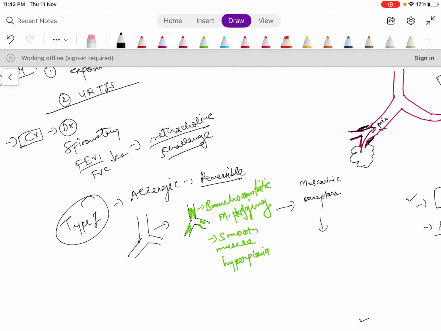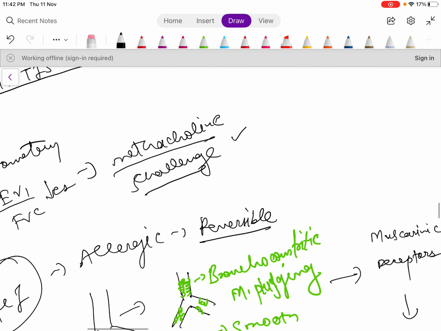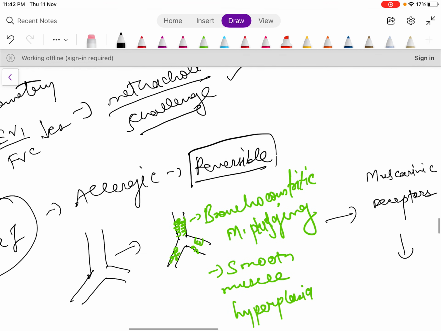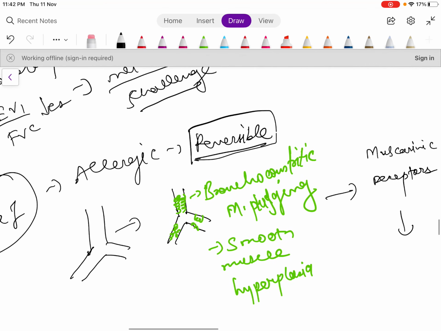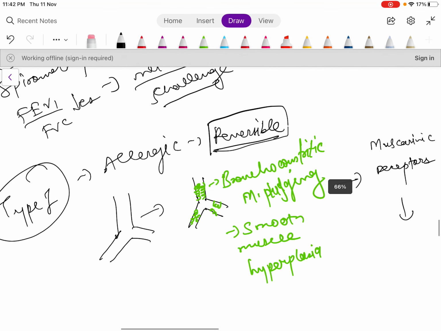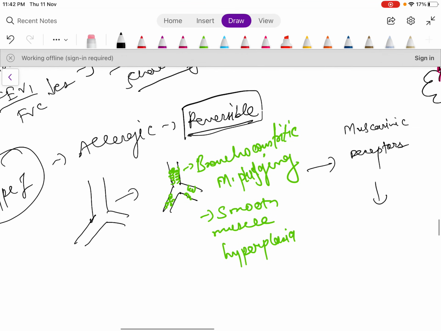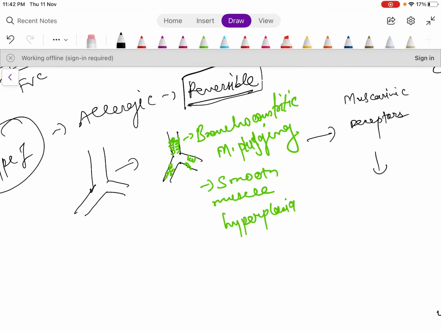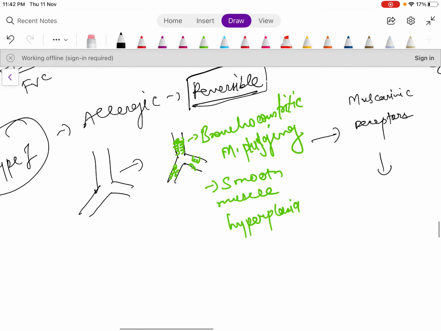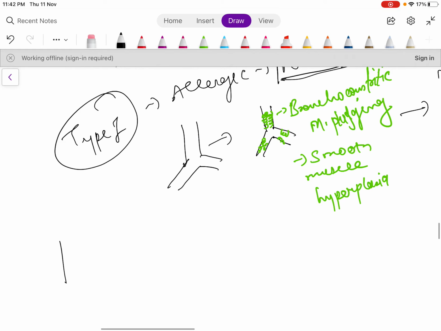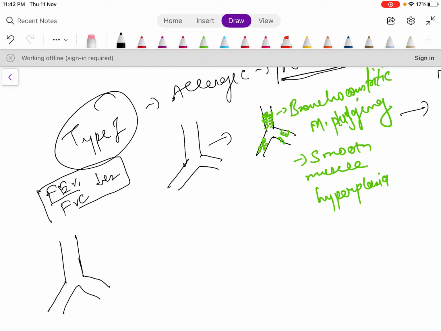After spirometry, what you need to do is a methacholine challenge test to confirm it, because this is a reversible disease. When the patient comes to you and we find that spirometry shows FEV1 by FVC decreased, we will give methacholine.